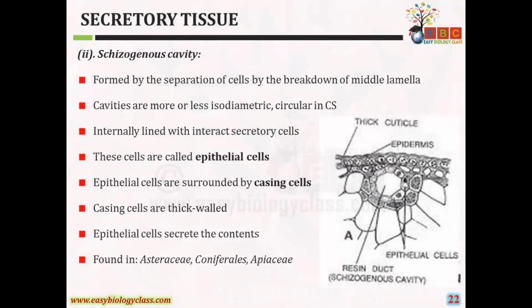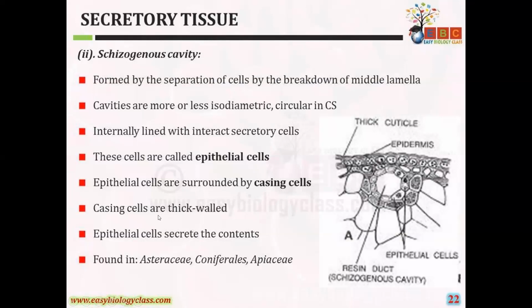They are formed by the enlargement of the intercellular spaces between the secretory cells, by the separation of cells through the breakdown of the middle lamella. These cavities are more or less isodiametric, circular in cross section, and internally lined with secretory cells called epithelial cells. These cavities are surrounded by a layer of cells, the epithelial cells, which are in turn surrounded by casing cells.